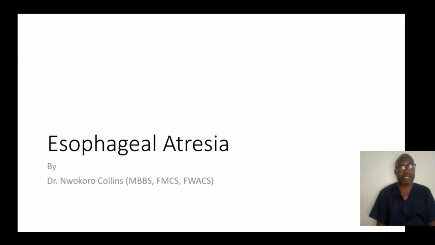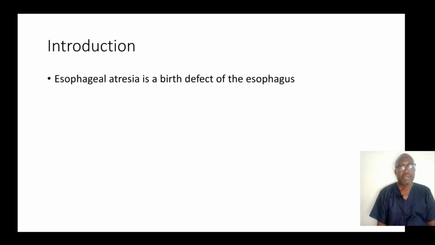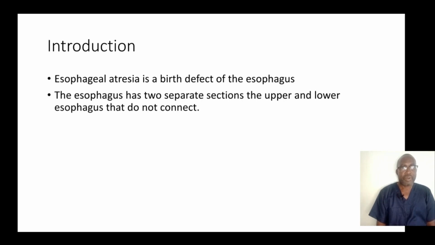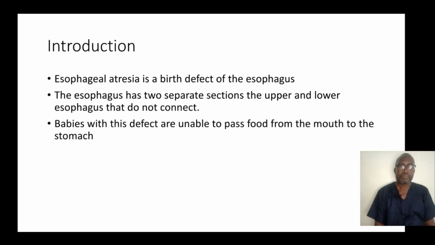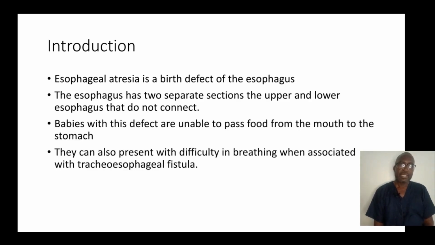I'll be talking about esophageal atresia and tracheoesophageal fistula. Esophageal atresia is a birth defect of the esophagus, where the esophagus has two separate segments, the upper and lower esophagus, that do not connect. Babies born with this defect are unable to pass food from the mouth to the stomach. They can also present with difficulty in breathing if associated with tracheoesophageal fistula.